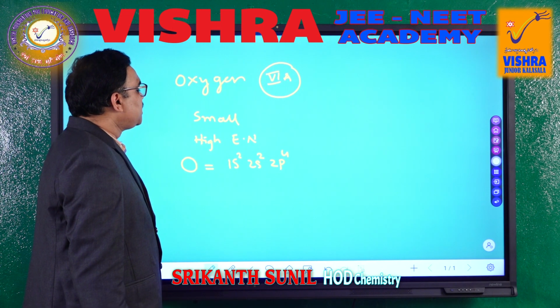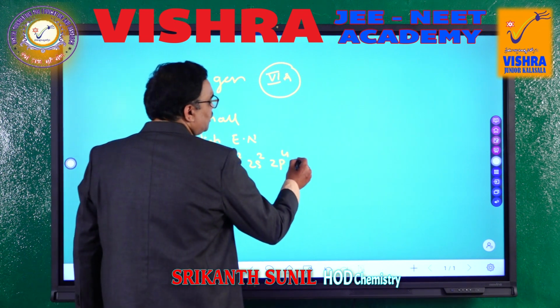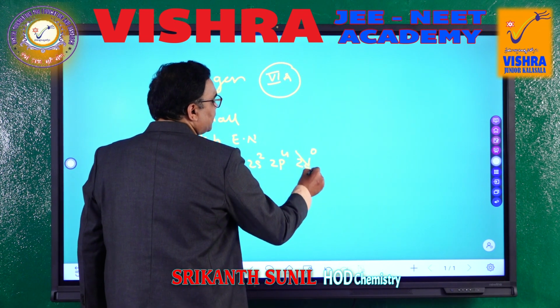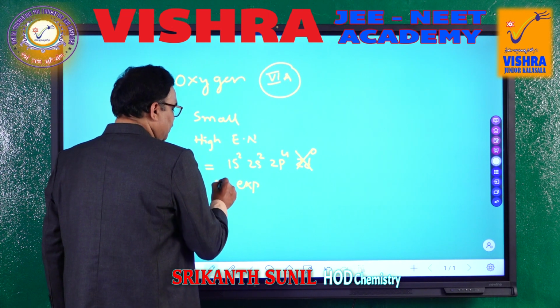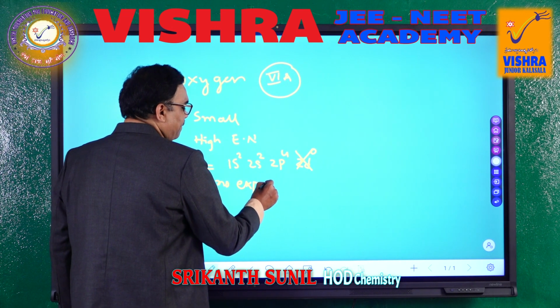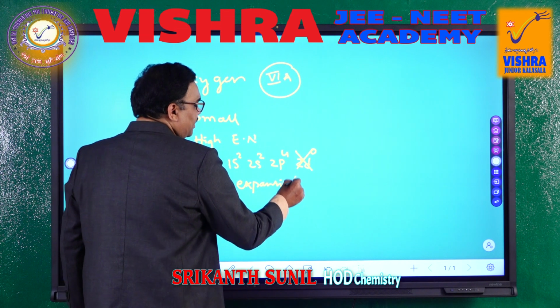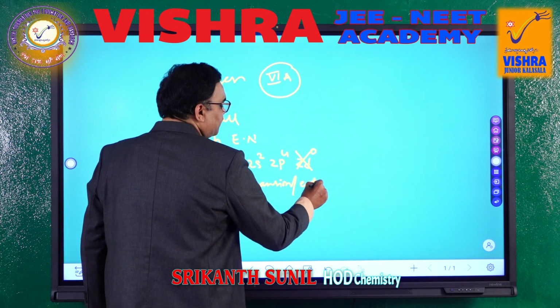In 1s2, 2s2, 2p4, there is no 2d. So, it cannot expand, no expansion or extension of configuration.